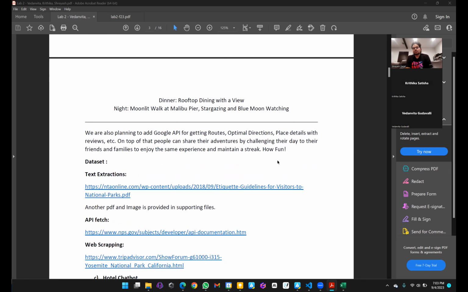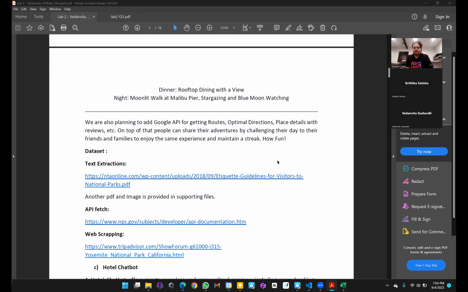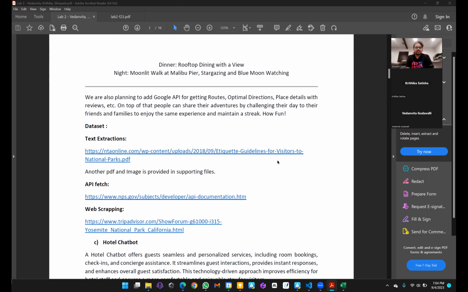So after that, we also thought of adding a Google API for getting the routes and optimal directions and places with reviews. So this would add another layer of personalization to our chatbot, and our chatbot can use the custom dataset from the Google API as well as the Twitter API. So from here, people can share their adventures and their challenges with their friends and their families to enjoy the same experience as they did.